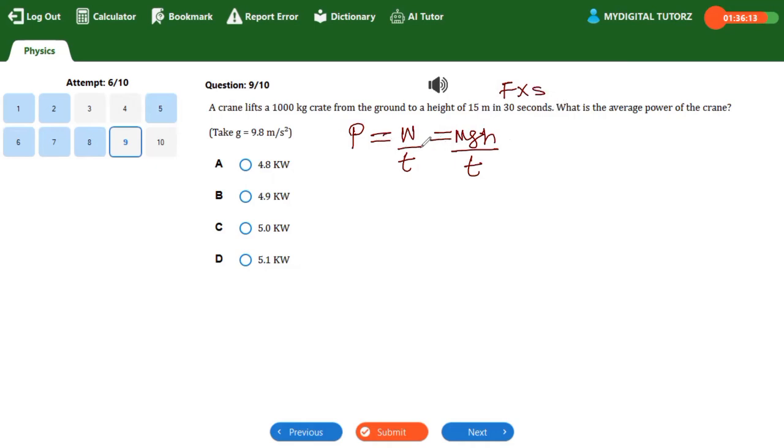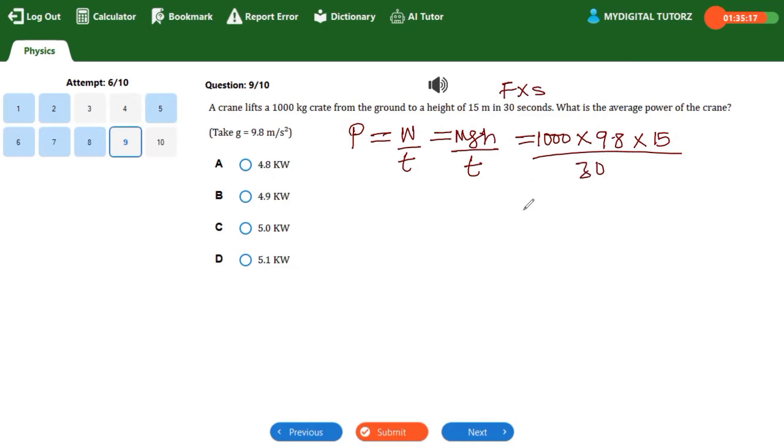So here you have your mass to be 1000 multiplied by 9.8, then multiplied by height, which is 15 meters, all over 30 seconds.